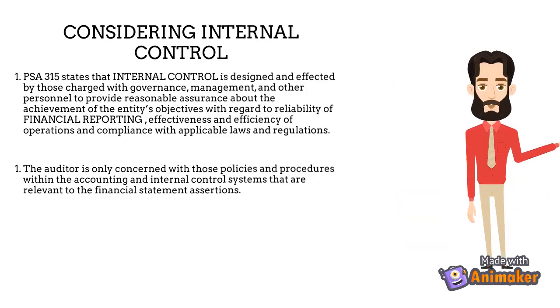PSA 315 states that internal control is the process designed and effected by those charged with governance, management, and other personnel to provide reasonable assurance about the achievement of the entity's objectives with regard to reliability of financial reporting, effectiveness and efficiency of operations, and compliance with applicable laws and regulations. In the audit of FS, the auditor is only concerned with those policies and procedures within the accounting and internal control systems that are relevant to the financial statements assertions.